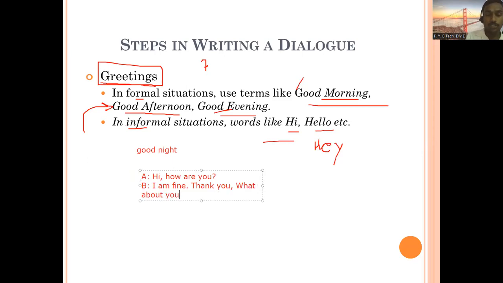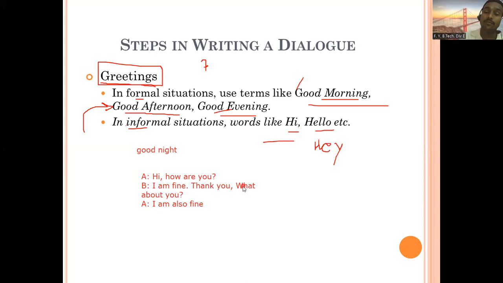So you can get a beginning. In the beginning, you can have these kinds of things. Then here A replies. What will be the reply of A? I am also fine. So this is common and we know it. This will help you to just start your dialogue. And now after this, you just think what situation is given. If you begin like this, then you think what situation is given to you and then develop the situation. So this is just an example I wanted to give you. You can continue, you can develop.